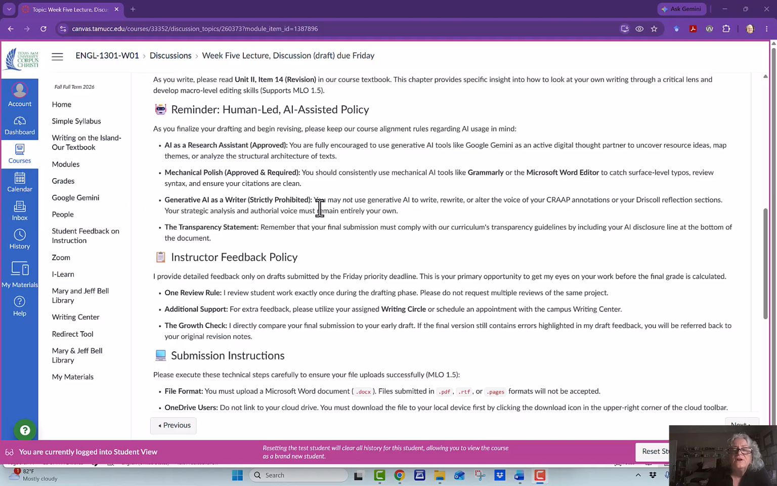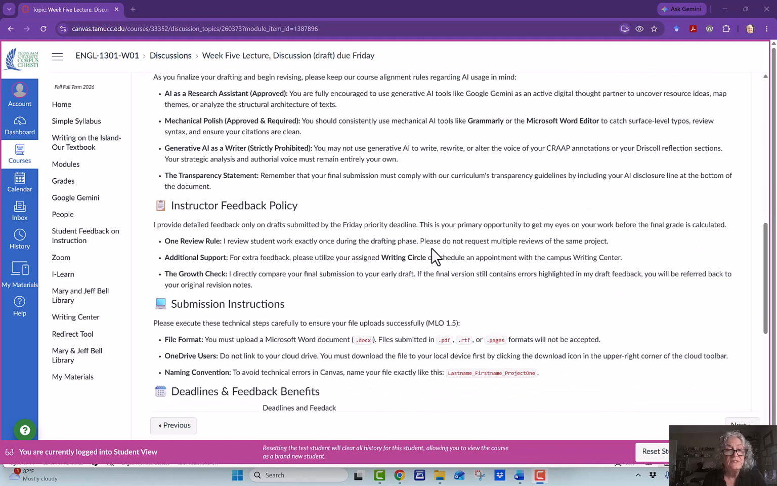Generative AI as a writer: no, you cannot use Gemini to write your analysis of any of this. I've been doing this a long time. I can generally tell the voice of AI, of Gemini, from a freshman or sophomore or junior in college. So you can't use it to write your Driscoll reflection sections either. That's a prohibited statement. I will run it through Gemini and ask it, does this sound like it was written with artificial intelligence, and it will tell me, and then we'll have a different discussion.